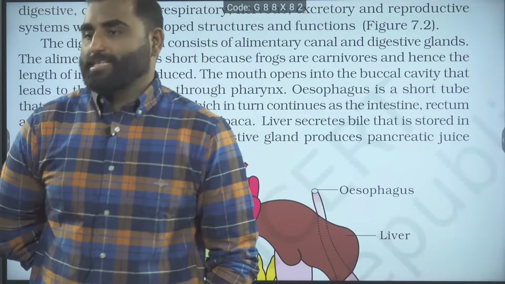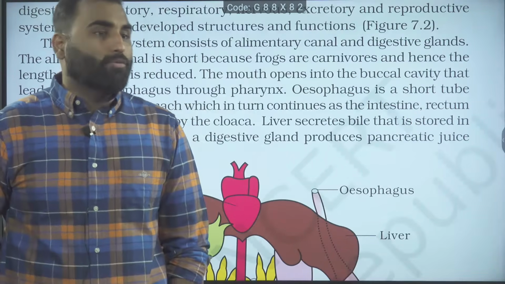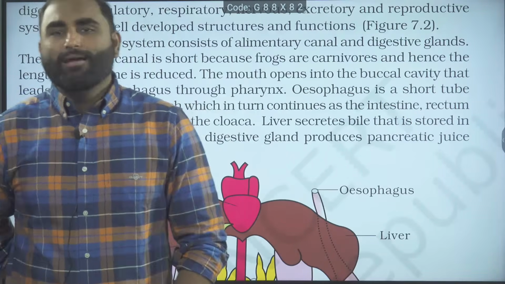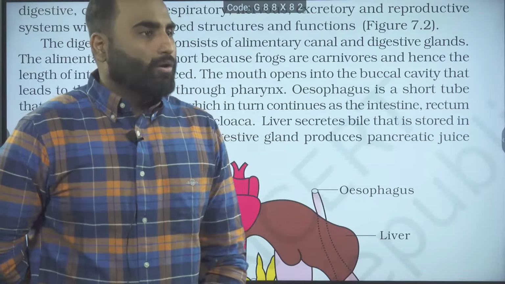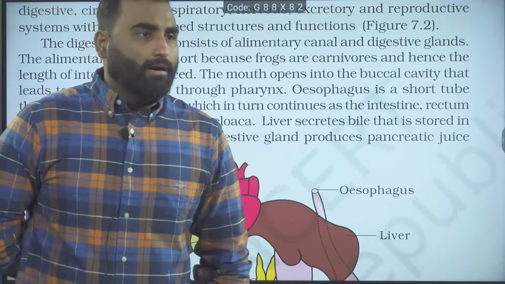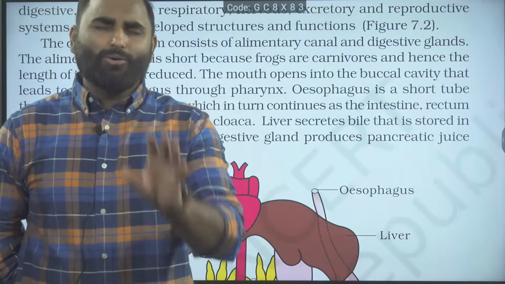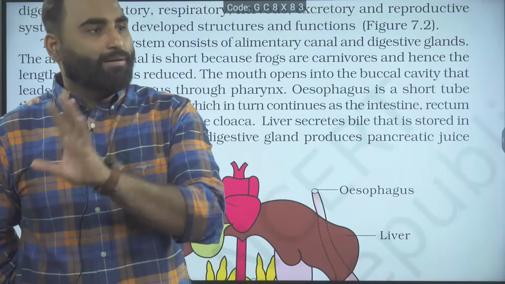The tadpole is herbivorous. It is in the water, a little one, eating some algae or some phytoplankton. It is feeding on them. So it is basically a herbivore. Now don't ask, sir, if it is a herbivore, then the intestine will be long. Okay, don't go there. Just remember herbivore.